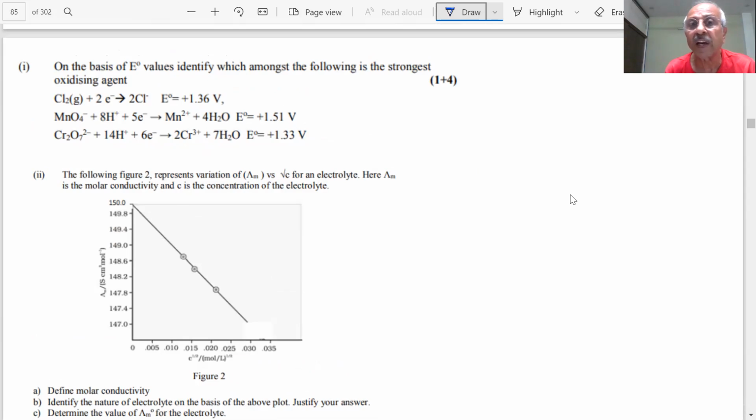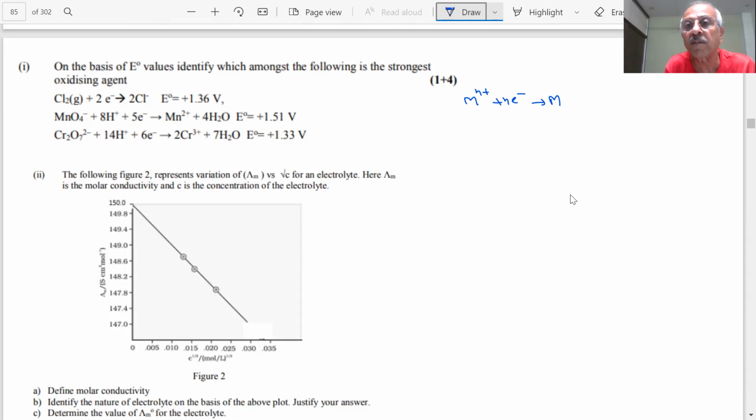Which will gain electrons more? Tell me, which will be the strongest oxidizing agent, student? What do you mean by oxidizing agent? Oxidizing agent is that which undergoes reduction. Okay? If you have Mn and it forms this, student, this is a reduction.